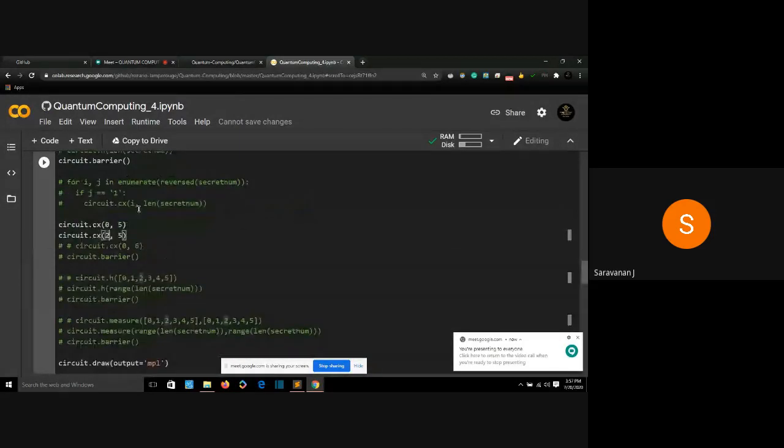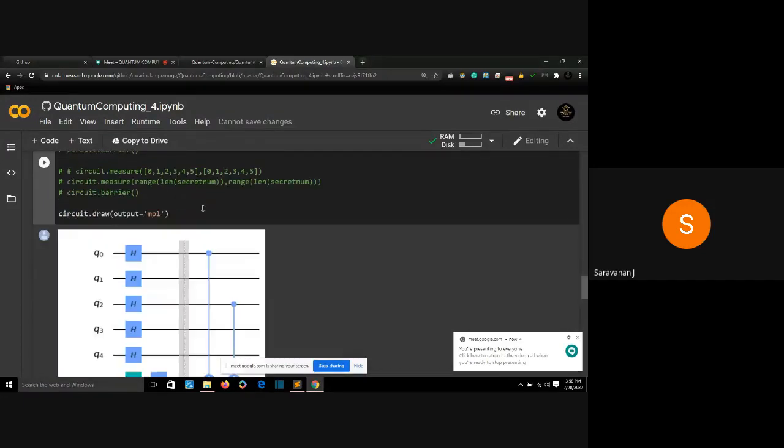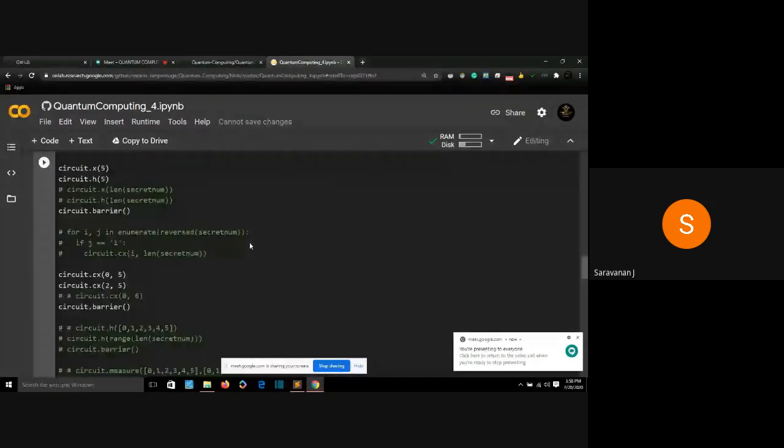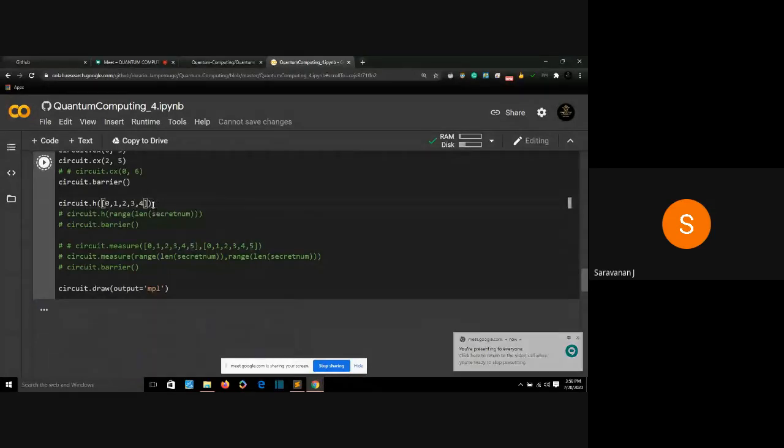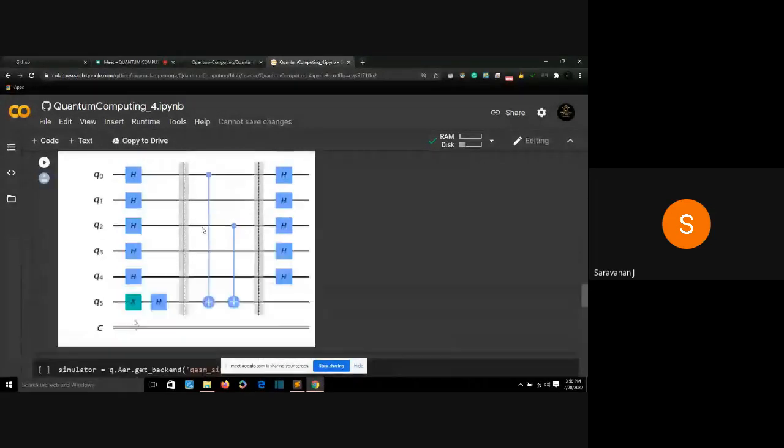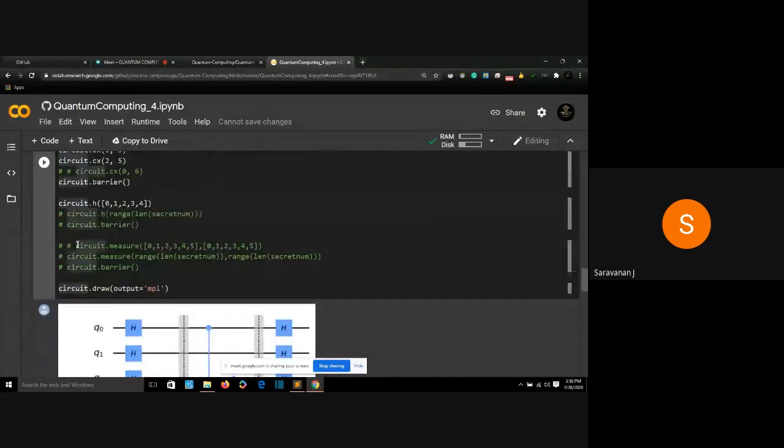So I got the places where my 1 exists and connected them using a control NOT gate. Then I'm using another barrier, and my output will look like this. Then I'm applying Hadamard gates again to my first 5 qubits. Then I'm going to measure only my first 5 qubits, not the final qubit. And then finally I'll give a barrier.